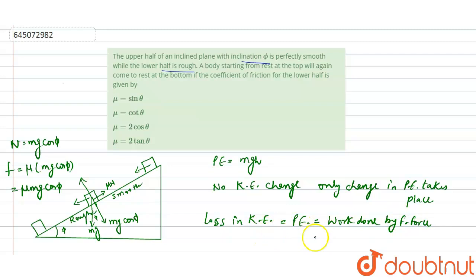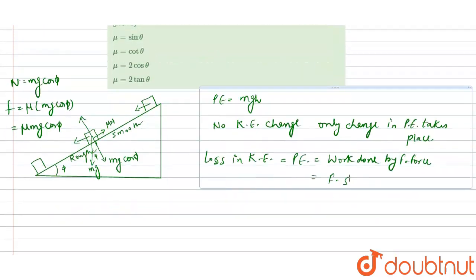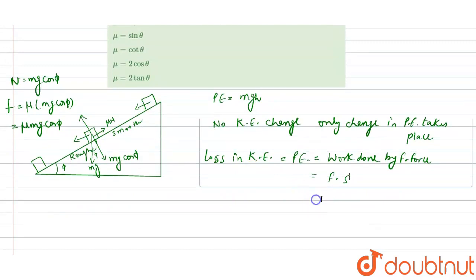The work done by friction force will be equal to force times displacement. Here the friction force is mu mg cos phi, so we will put the values here.